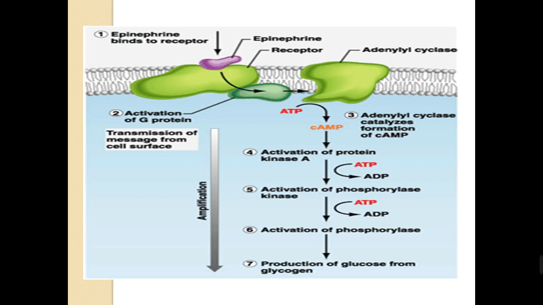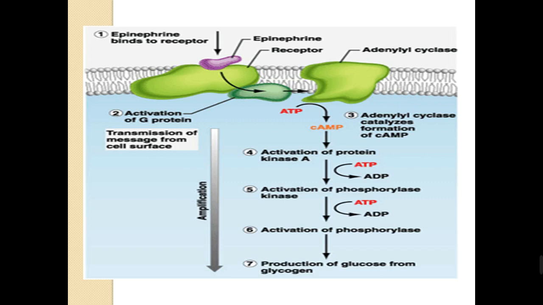This binding of epinephrine with its receptor will initiate a series of actions inside the cell. This is the adenylate cyclase enzyme. It will lead us to the second step, which is activation of G protein, a transmission of message from the cell surface. This will lead to adenylate cyclase catalyzing formation of cyclic AMP.